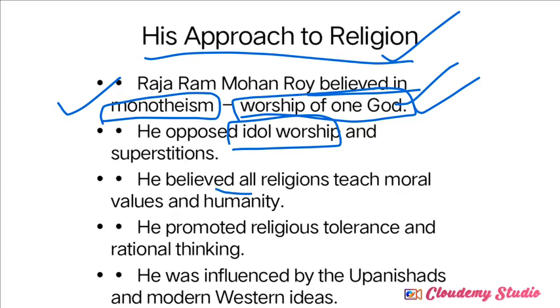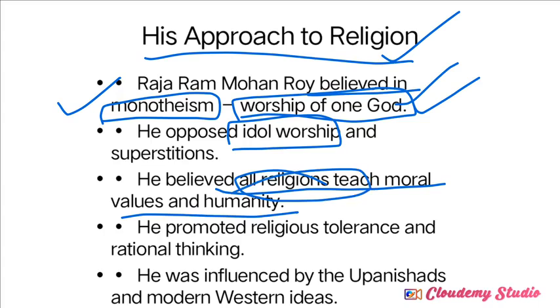So he believed that all religions teach moral values and humanity. He believed not only in a single religion and its beliefs and values, but in all different religions. So it also represents equality. He promoted equality among the people.